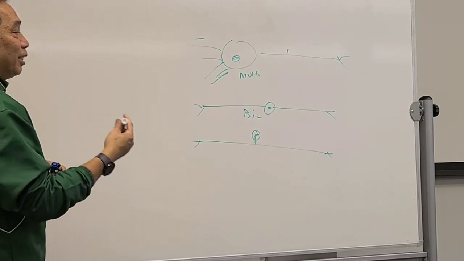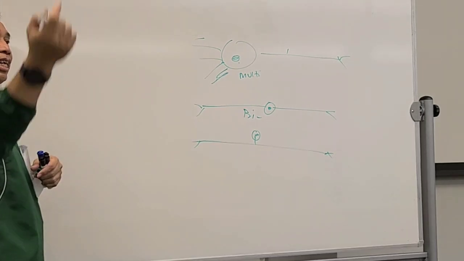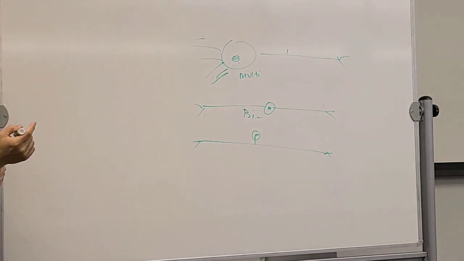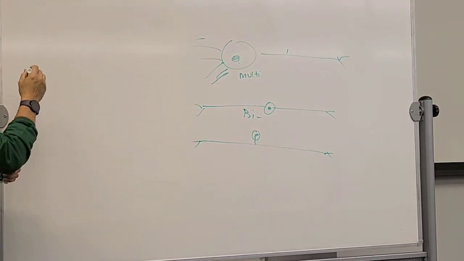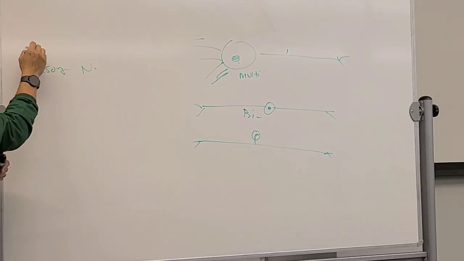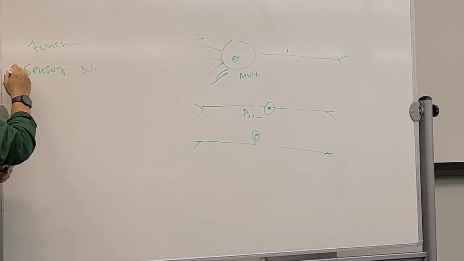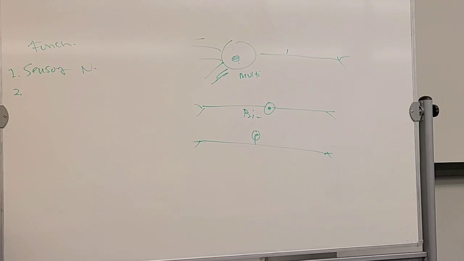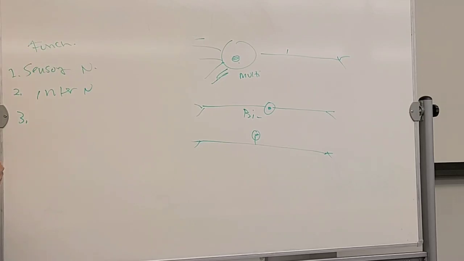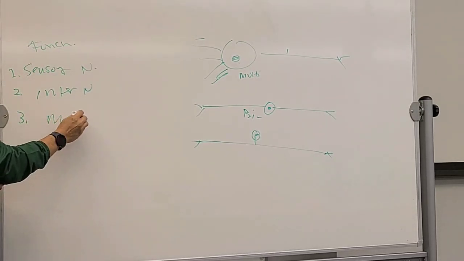Now, based on the function. If it is sensing, carrying information from the receptor to the CNS, carrying sensation, it is called a sensory neuron, right? If it processes, what do you call it? Wonderful. If it carries orders to the effector, motor.